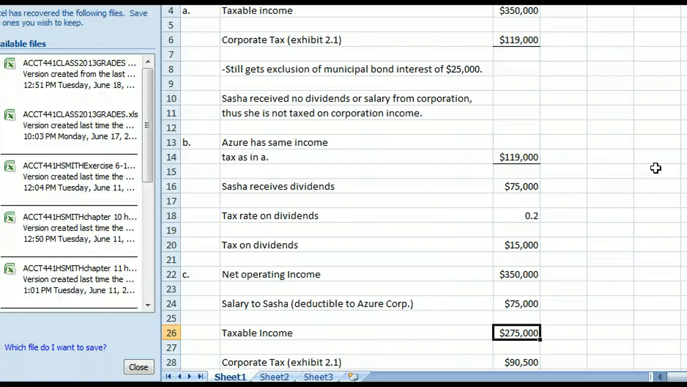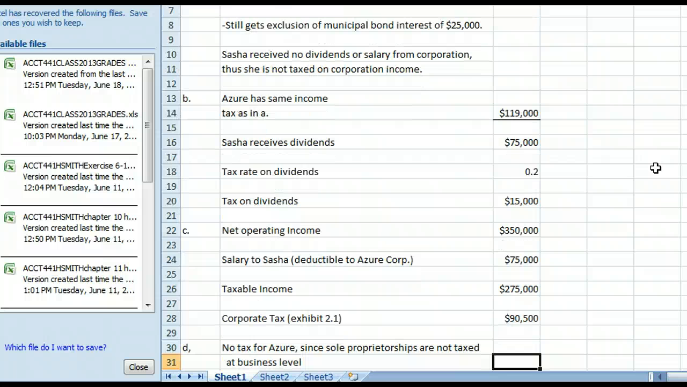If I go to Exhibit 2-1 on page 2-5 in your book, now you'll see that if I take $275,000, which is my threshold for the tax bracket that's at 39%, minus the $100,000, and then multiply that times the 39%, and add that to $22,250. You'll see that in the tax rate schedule. I come up with a corporate tax of $90,500. Okay, so that would be the tax due to them.